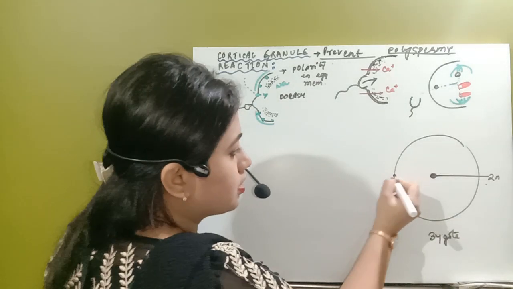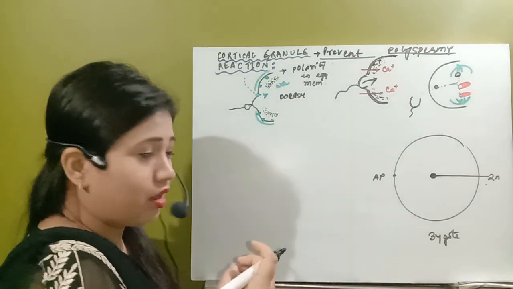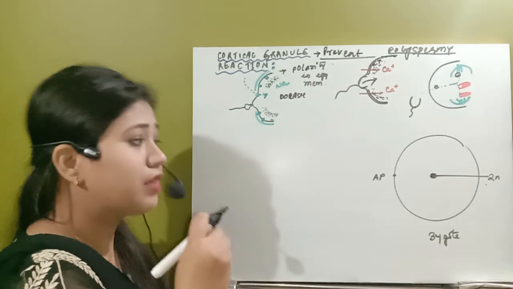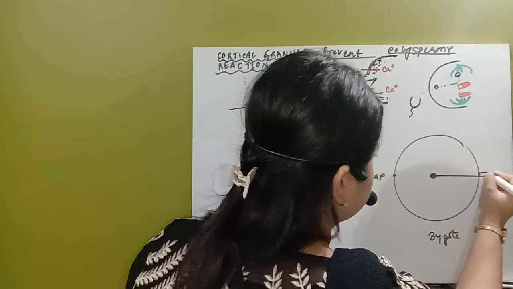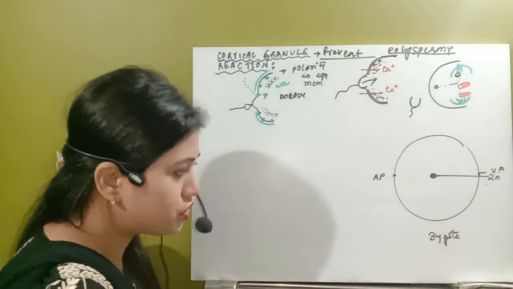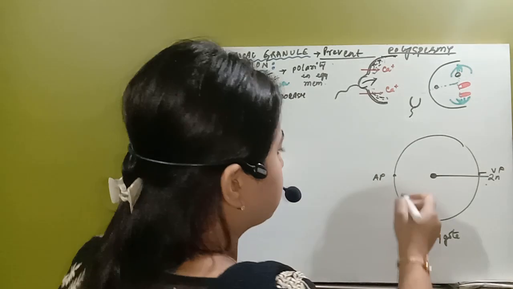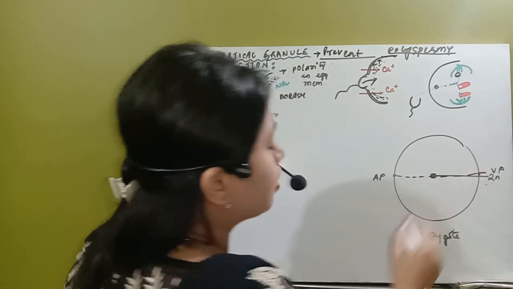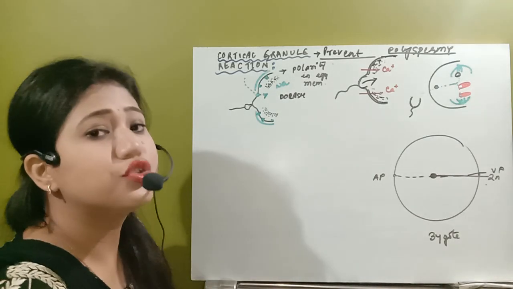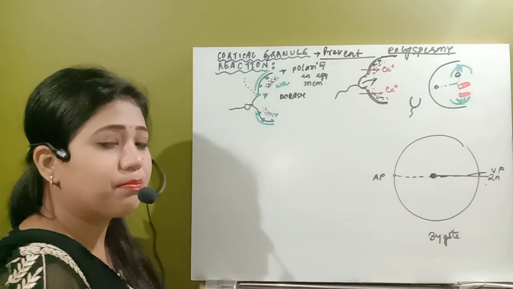So this region is the animal pole, from where the spermatozoa deposits the nucleus, mitochondria and the centriole, and the opposite region is known as the vegetal pole. The opposite of the animal pole is called the vegetal pole. As soon as this zygote is formed, it will prepare itself for the next step. That means after the zygote is formed, after 24 hours it will prepare itself